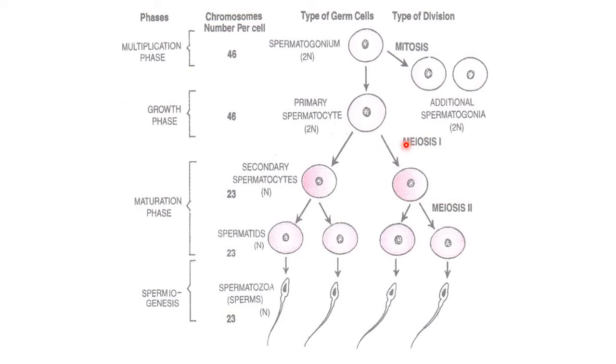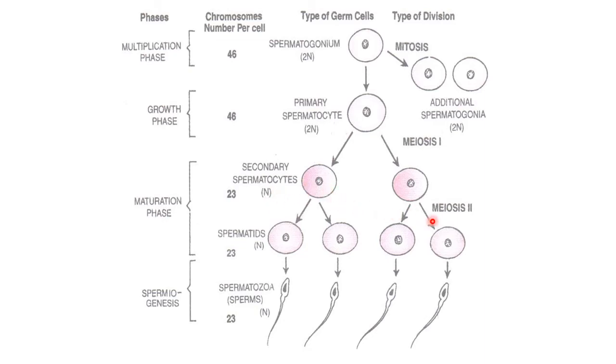This primary spermatocyte is large and diploid in condition, and it consists of 46 chromosomes. Primary spermatocyte undergoes meiosis I division to form two haploid secondary spermatocytes. They consist of 23 chromosomes. These secondary spermatocytes undergo meiosis II division to form two spermatids from each secondary spermatocyte.